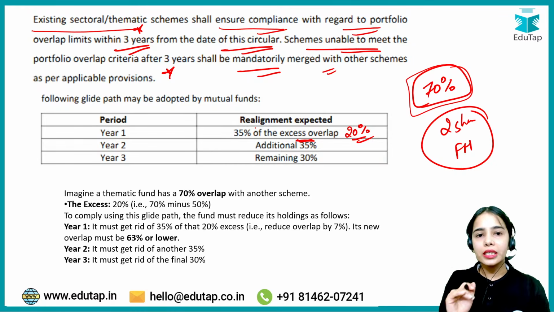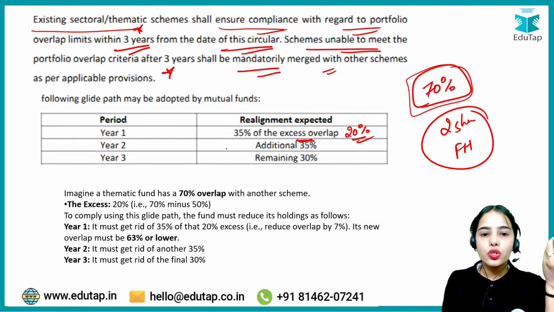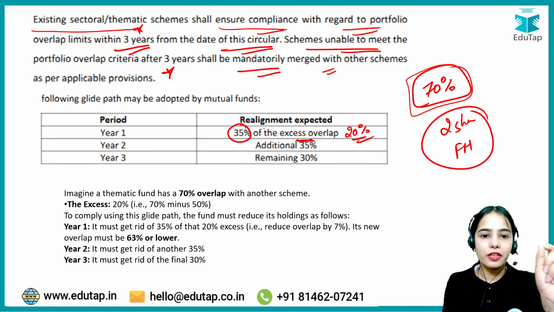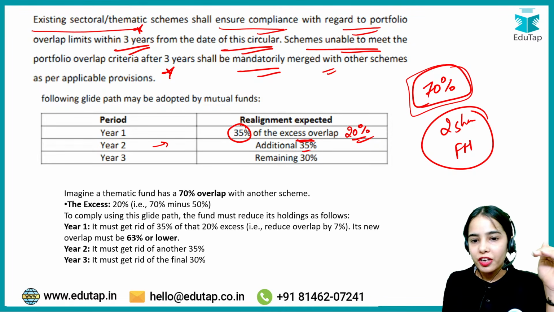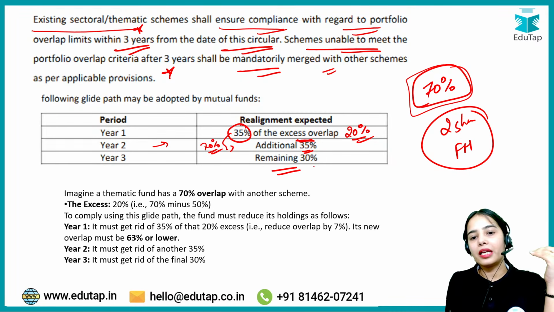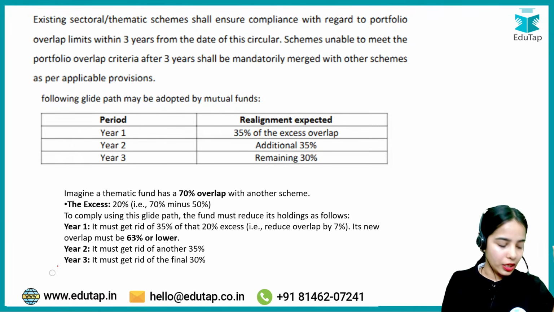Now, in the 3 year time period, this excess overlap has to be reduced. In the first year, 35% of the excess overlap has to be reduced. So 35% of 20% has to be reduced. In the second year, an additional 35%, which means in total 70% of the excess overlap would have been reduced. In the last year, the remaining 30% of the excess overlap has to be reduced. So I hope this is very much clear now.